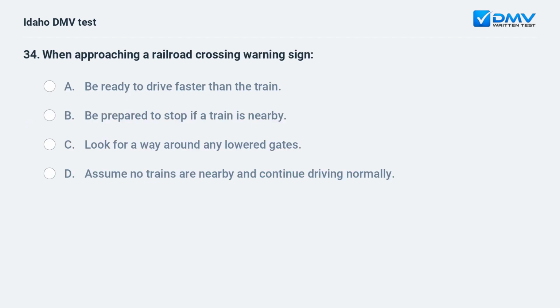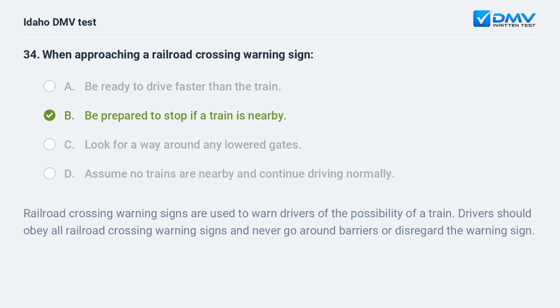When approaching a railroad crossing warning sign, A. Be ready to drive faster than the train. B. Be prepared to stop if a train is nearby. C. Look for a way around any lowered gates. D. Assume no trains are nearby and continue driving normally. B. Be prepared to stop if a train is nearby.